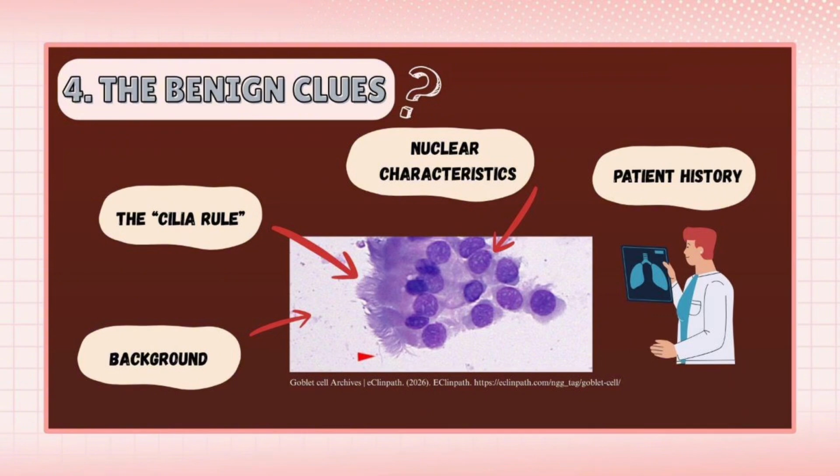Fourth, the background. Benign specimens typically have a clean background, whereas malignancy often shows necrosis and debris. Lastly, clinical correlation. Always cross-check with patient history, whether they have asthma or COPD, and radiology for absence of a discrete mass. That's all from me. Thank you.